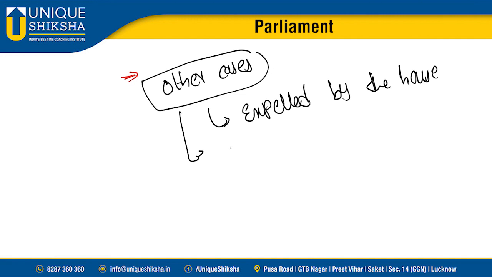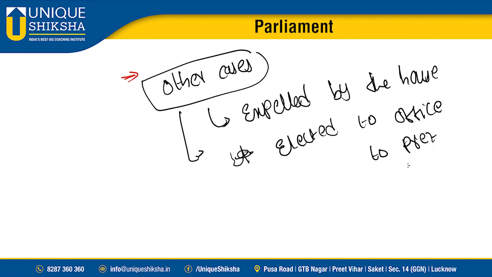Or you got elected to the office of president, vice president, or governor. These are the various grounds for disqualification.